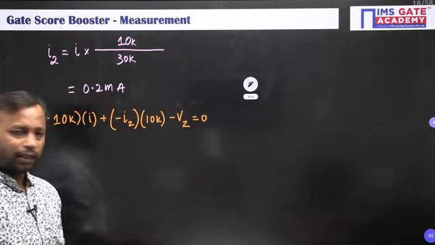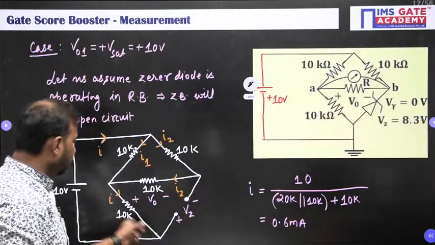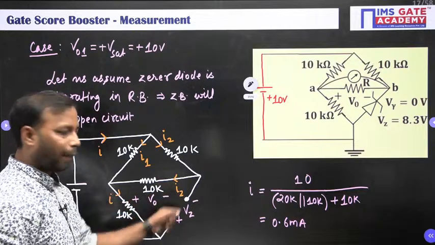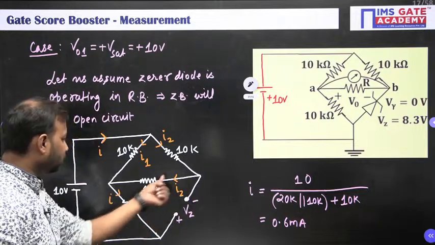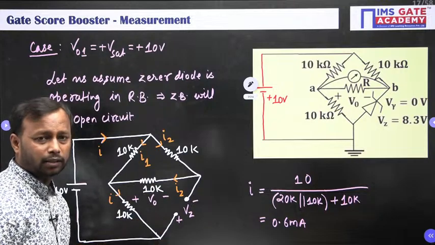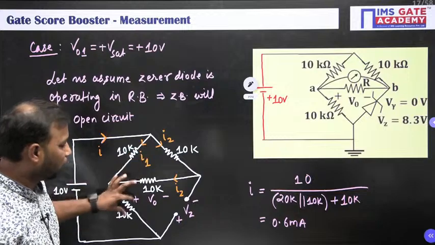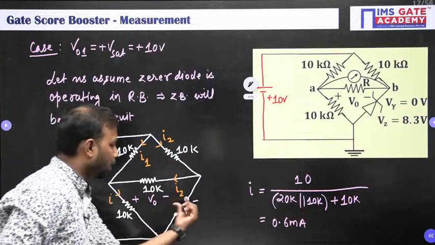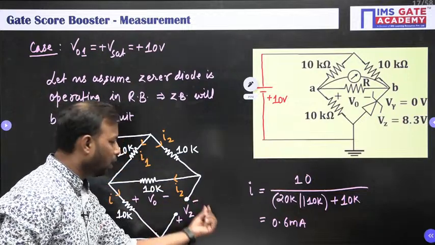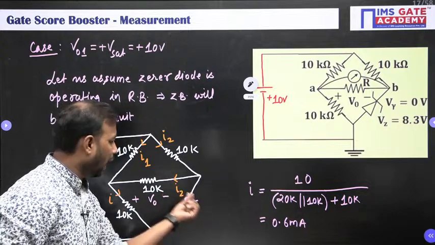What I did, see, I am going in this direction, my loop direction is this, whereas the current direction is opposite to my loop direction. Therefore, I have taken negative sign while finding this voltage drop. And whatever polarity comes first, I will take that sign.